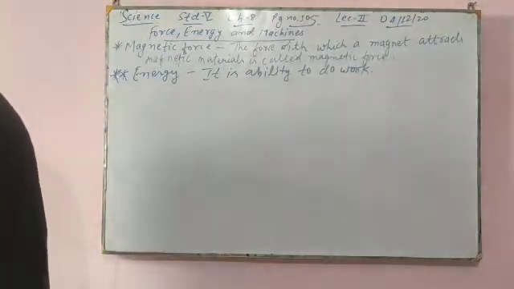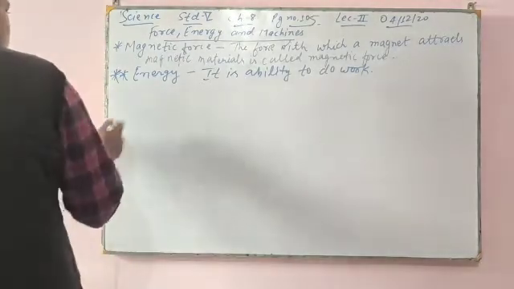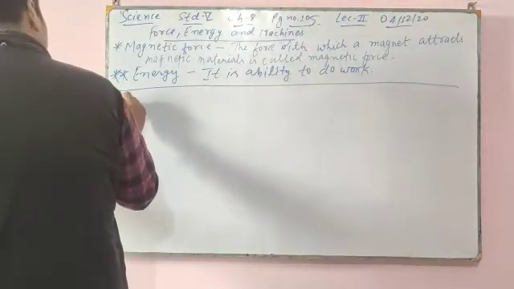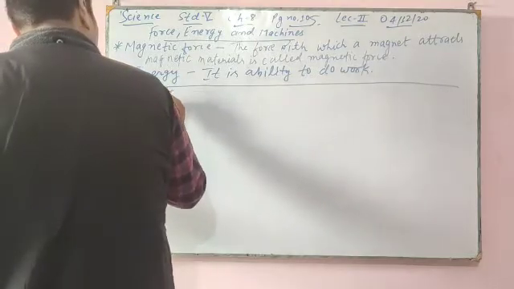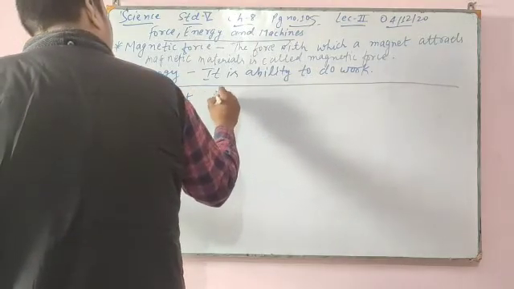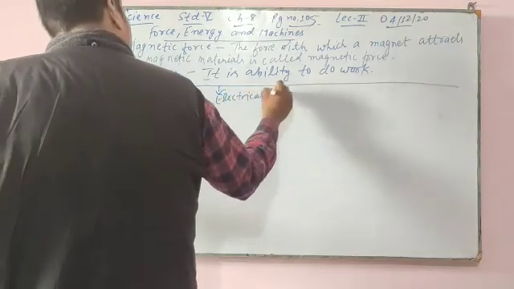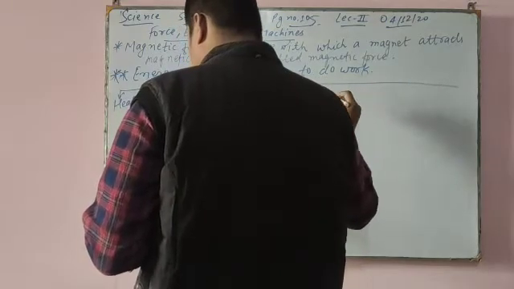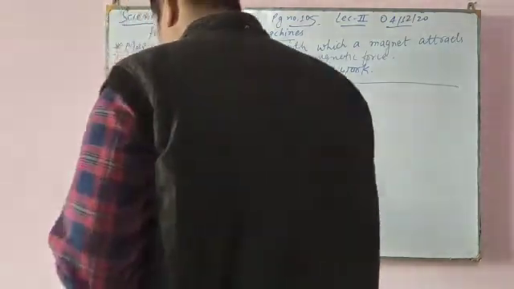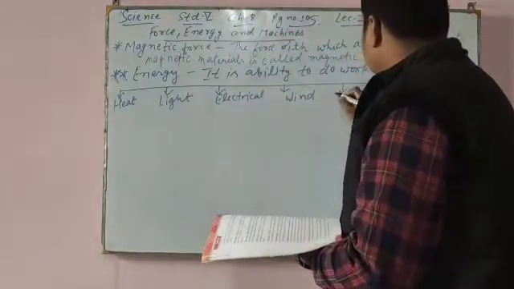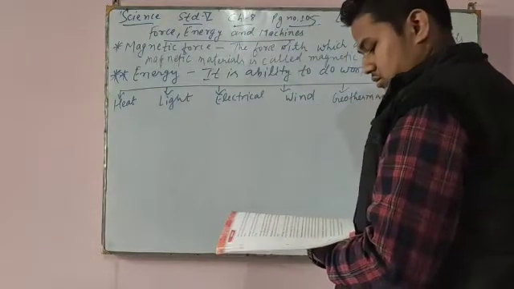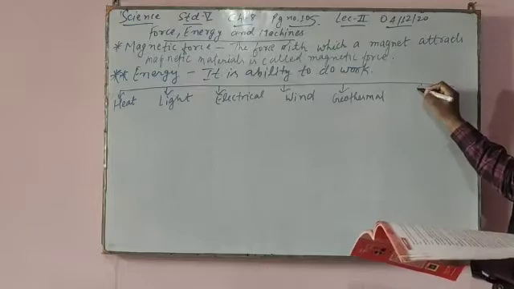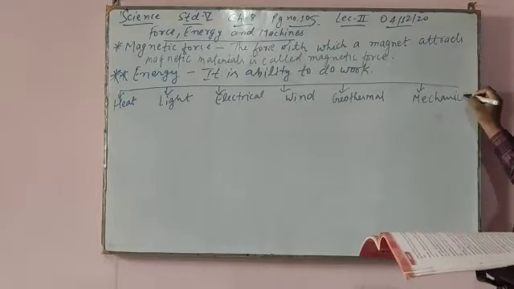I am just explaining what they are: heat energy, light energy, electrical energy, wind energy, geothermal energy, mechanical energy. There are more, which I will explain later. First I will explain these.